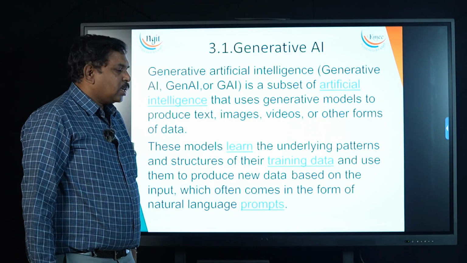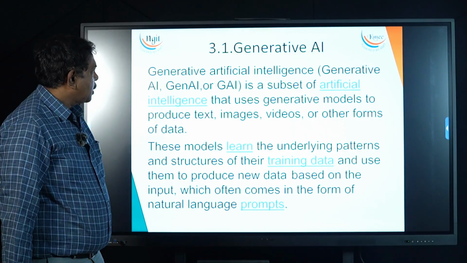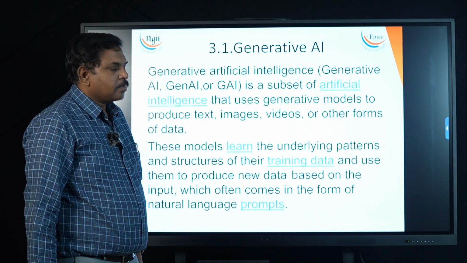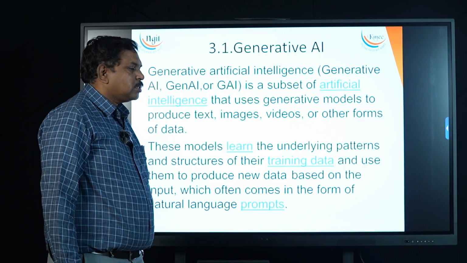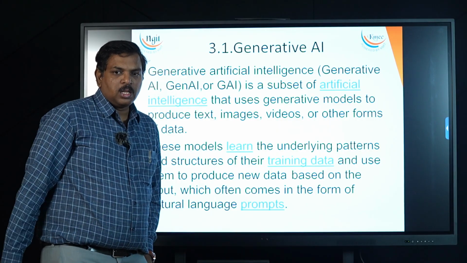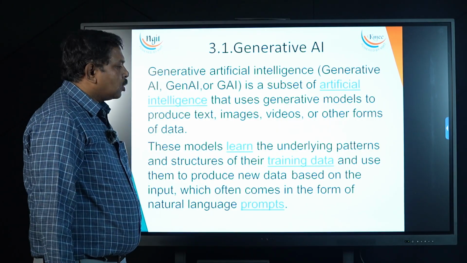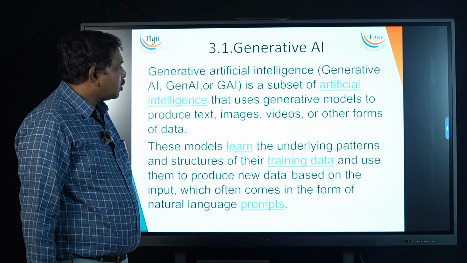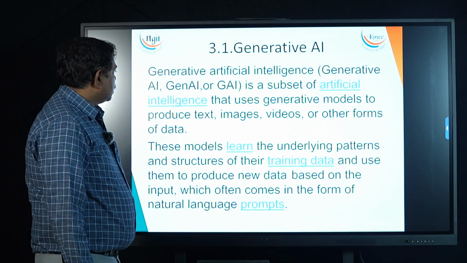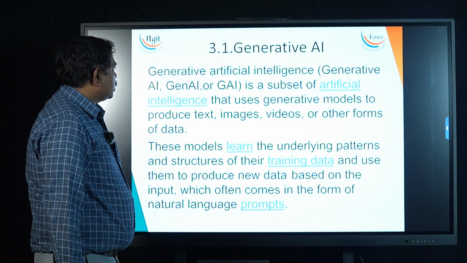But in generative AI, rather than identifying patterns in the data, it tries to generate the patterns itself. The AI model not only learns from the data, but it also regenerates the given task.